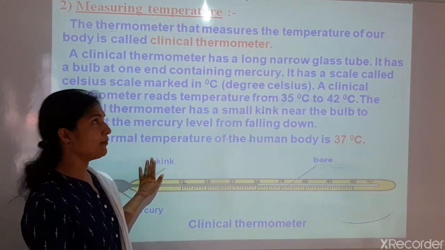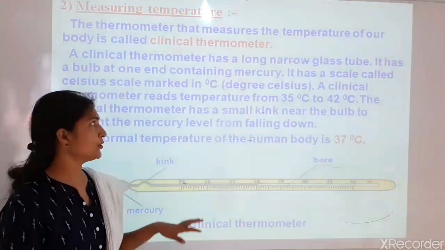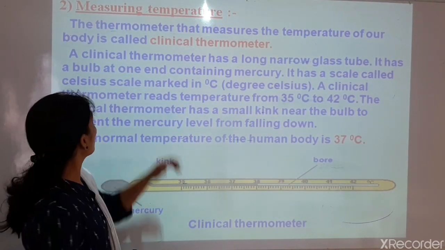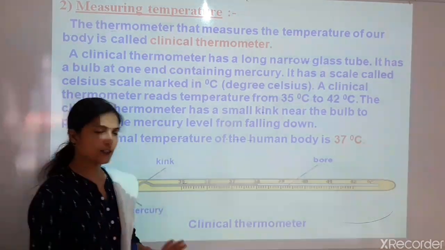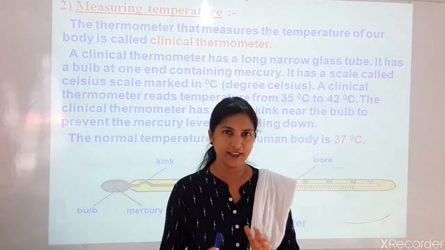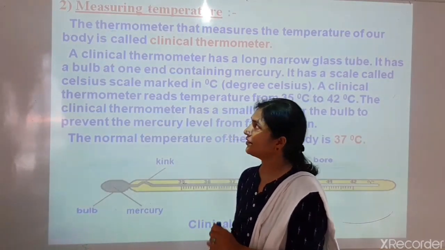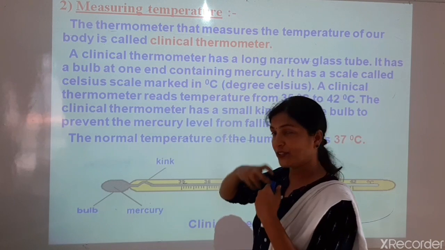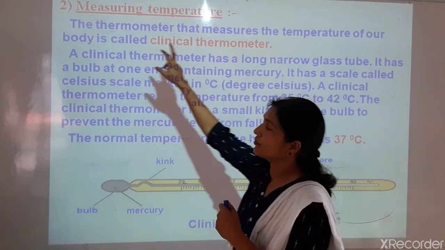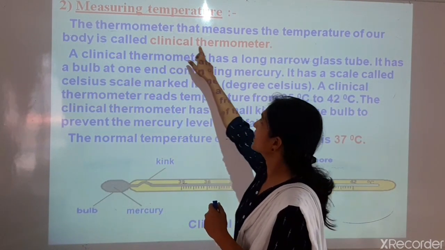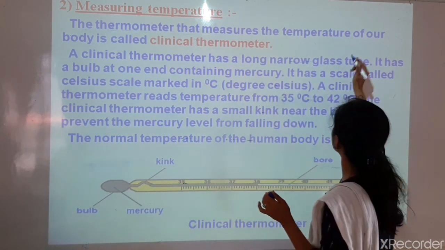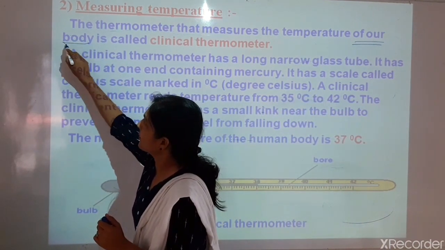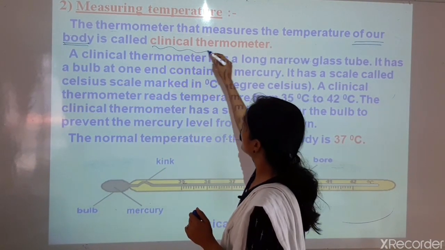Next point is, here you can see detailed information about the measuring temperature. The thermometer that measures the temperature of our body is called as clinical thermometer. The definition is very easy. How can we memorize the definition? The thermometer which is used to measure the temperature of human body, that is called as clinical thermometer. Here you can understand our body, you can write human body, and that thermometer is called as clinical thermometer.